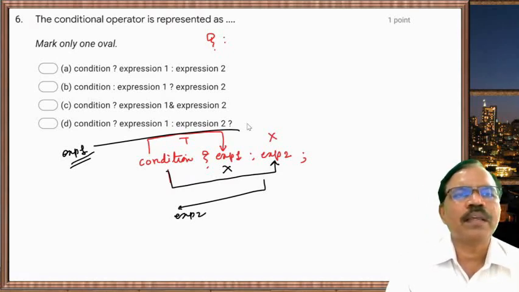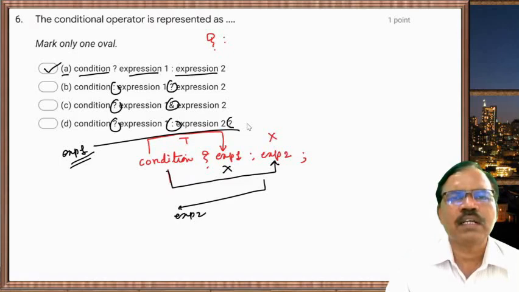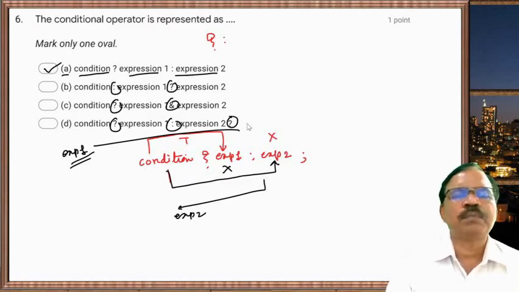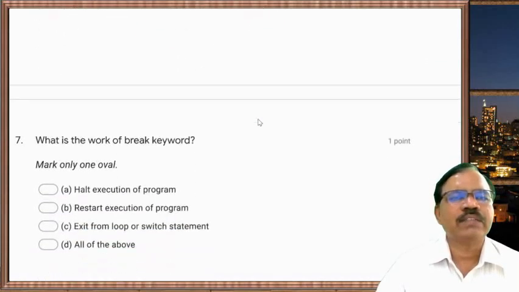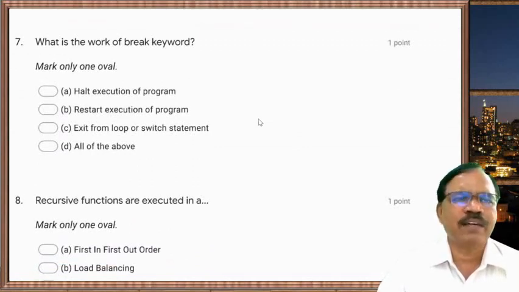Now A, condition question mark expression 1 colon expression 2, this is correct. Here it is wrong, because here the last one is a question mark. So this first one is correct. Now next one, what is the work of the break keyword?